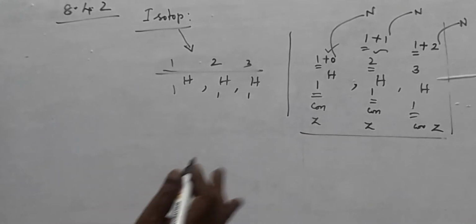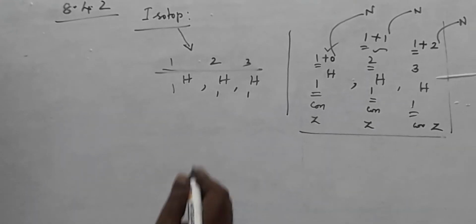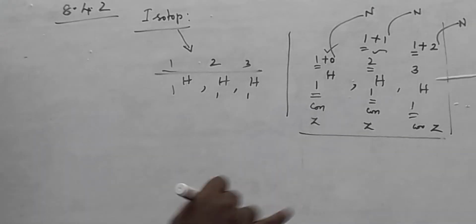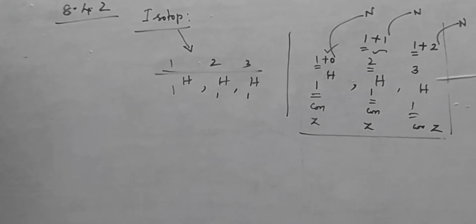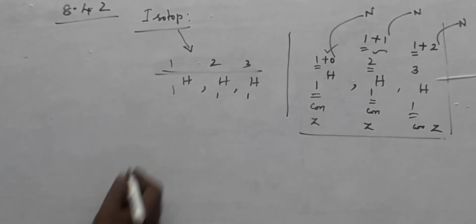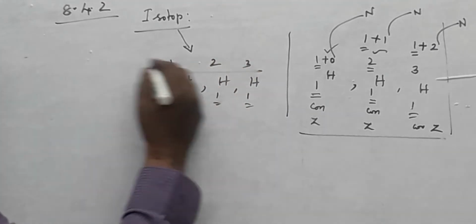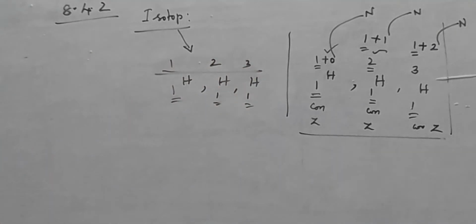Likewise, when you call uranium, then you can say 3 or 4. Likewise, it may be varied, depends upon the element name. This is called isotope. Isotope is nothing but same atomic number but different mass number is said to be isotope. I hope you may understand clearly.